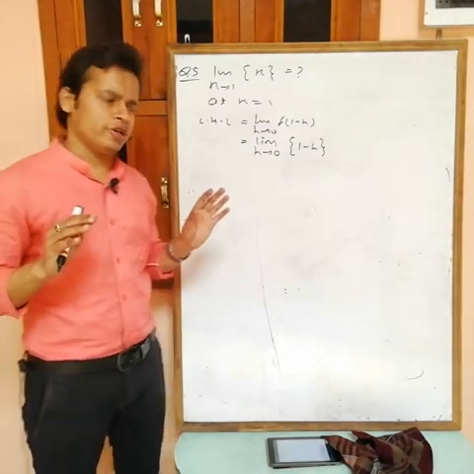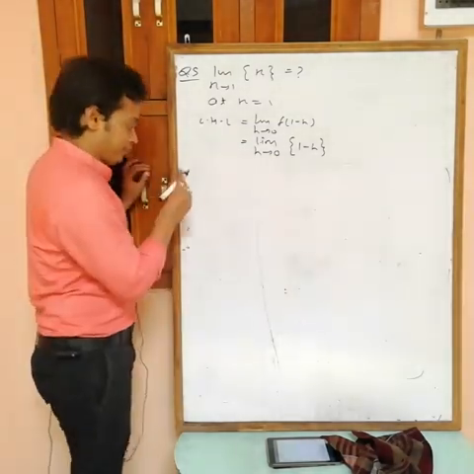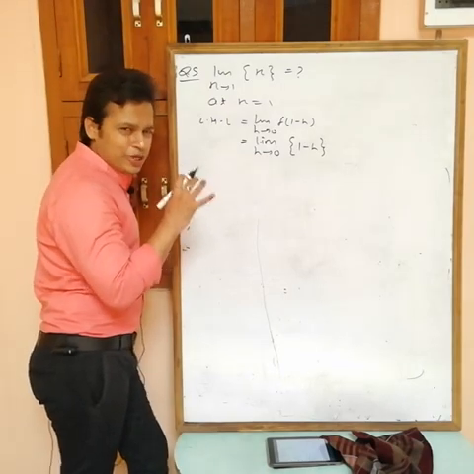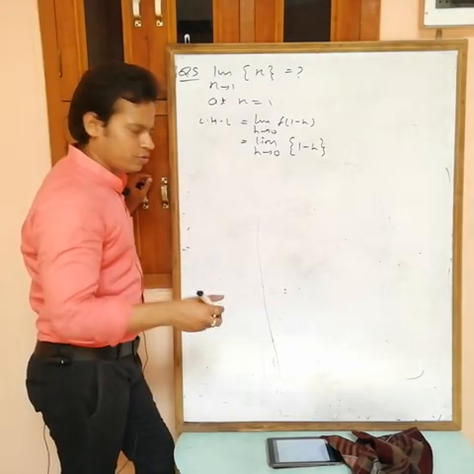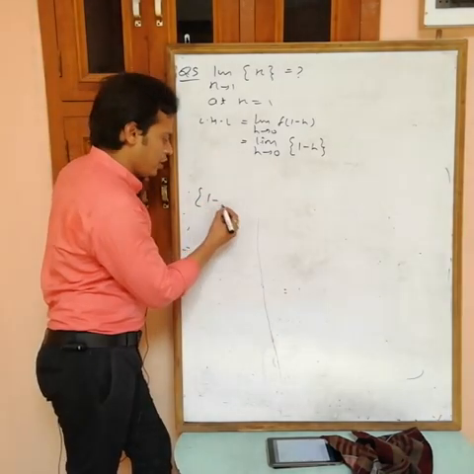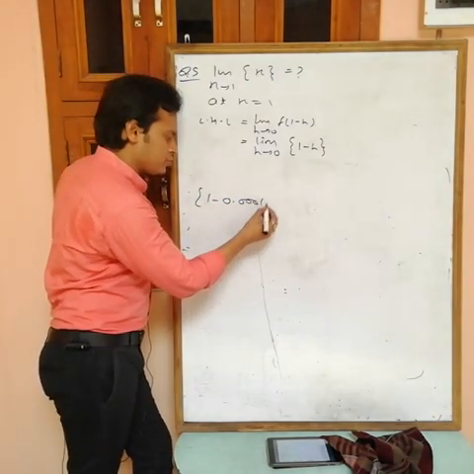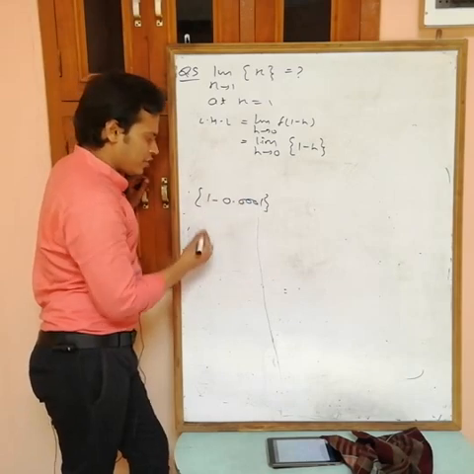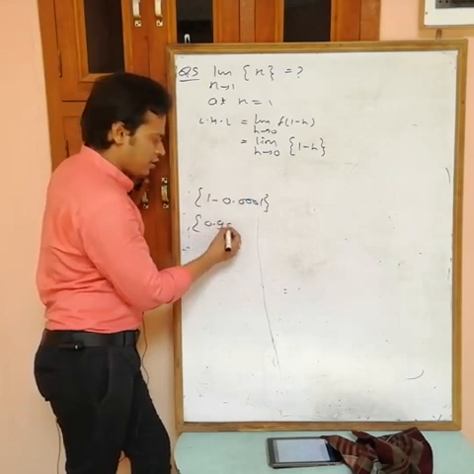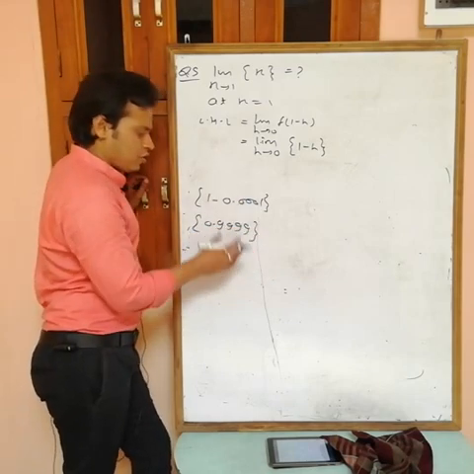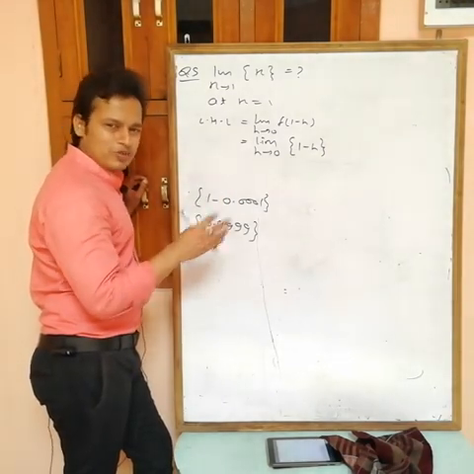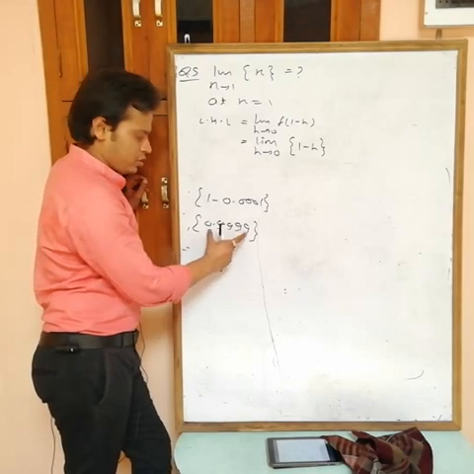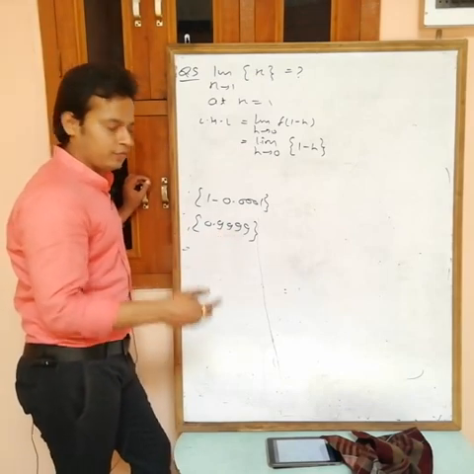Then you can put h equals to 0, but at this time, h is any small positive quantity. For example, you can take it as 0.001. So 1 minus 0.001, then what is the value of this? 0.999. Now the fractional part of this is itself, because this quantity is less than 1. The decimal part is the fractional part.